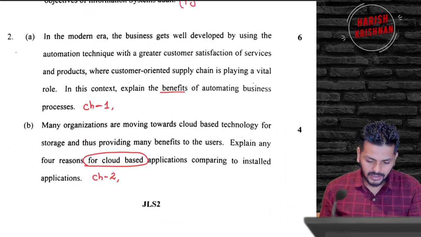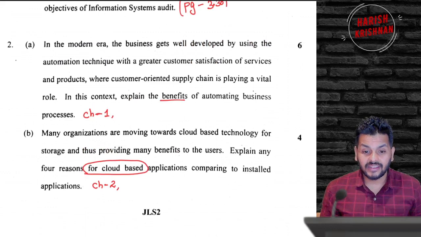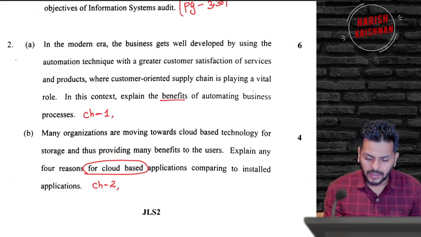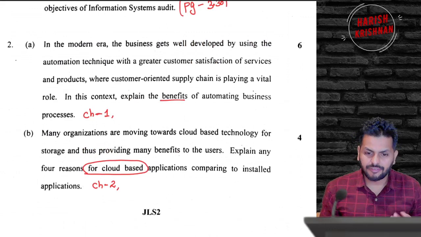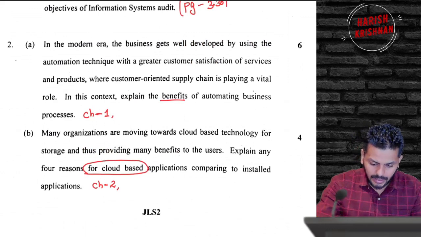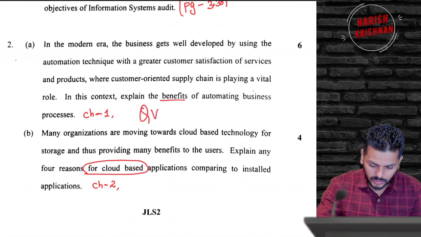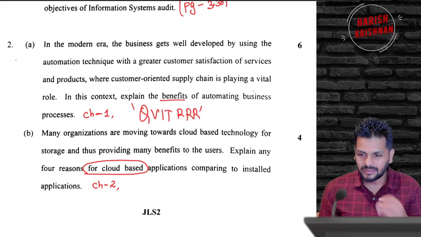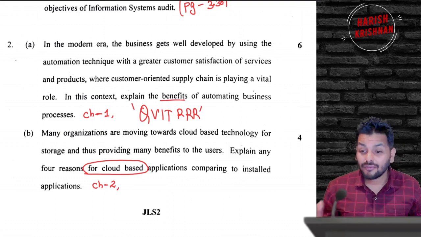All right. Then the next question is one of the first topics that we teach, which is the benefits of BPA, automating business process. What are the benefits? Those who have followed my revision pattern know what to write. These are the seven points that we will write. It is already there in the compiled answers. One of the easiest questions for six full marks.